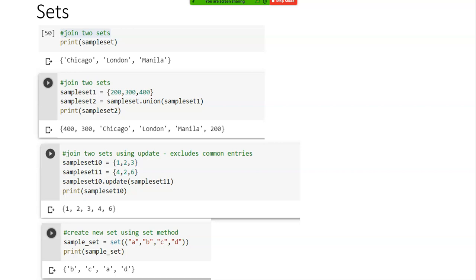Create a new set using the set method. As I said, you can create using the set, and this applies for list and tuple as well. You can create A, B, C, D. See this once again. It has not printed in the order.